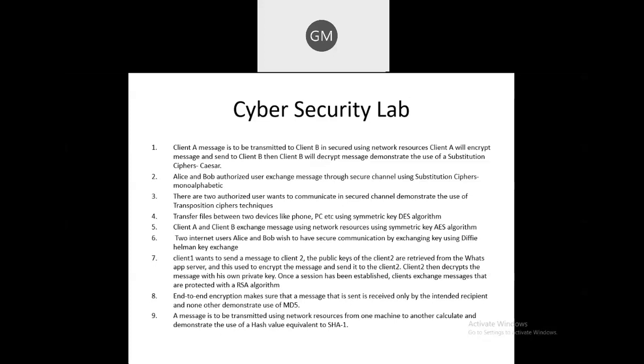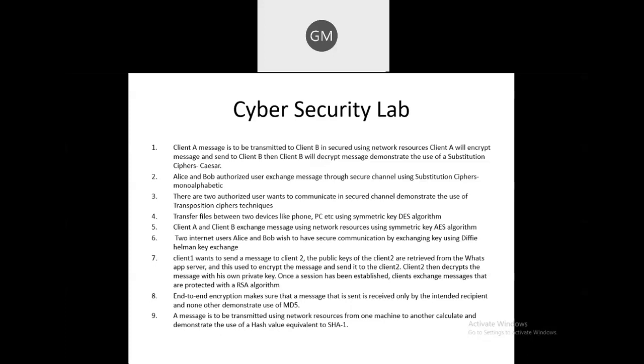Means here two keys are used. First is the public key at the client 1 side and the private key at the client 2 side. Therefore it is called a public key cryptography algorithm, and we are going to learn how to implement that in the seventh assignment. Next is the eighth assignment, that is end-to-end encryption.